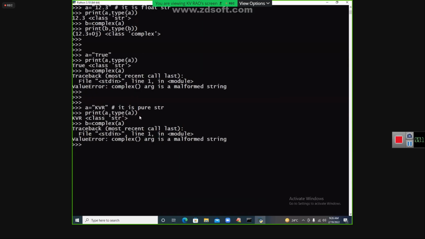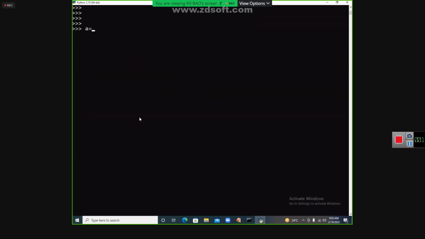Let us go to the combined operation. A is equal to 12, my dear students. Which type is A? Int type. I want to convert it to STR: B is STR of A. Now try to print B directly. See what is printed. B is printed within quotes. To see the type, print B comma type of B. I did not write it this way because 12 also looks like 12 only, but it is STR. To show you that it is internally included within single quotes, I just mentioned that. Possible.